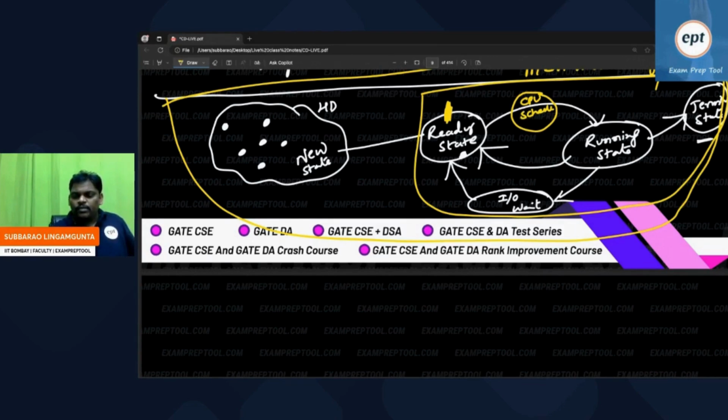See this one here. People got BTech degree. They are waiting for a job. Waiting, because CPU is not ready. Means company people are not ready. Whenever company people are ready, they will say come. When I say come, all people are coming. CPU scheduler will select only one person.